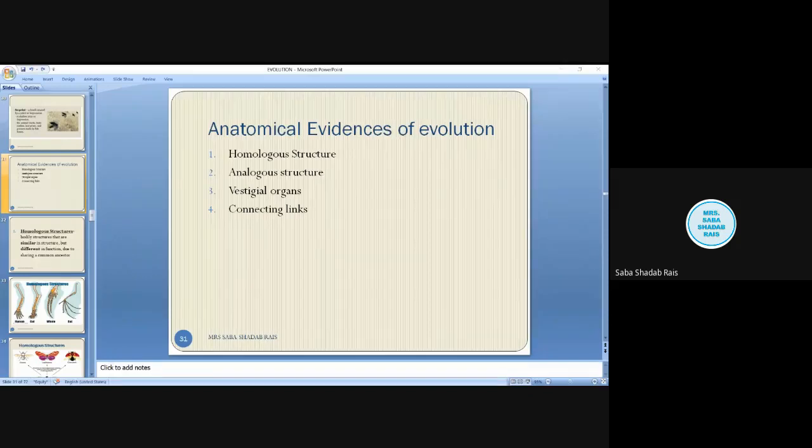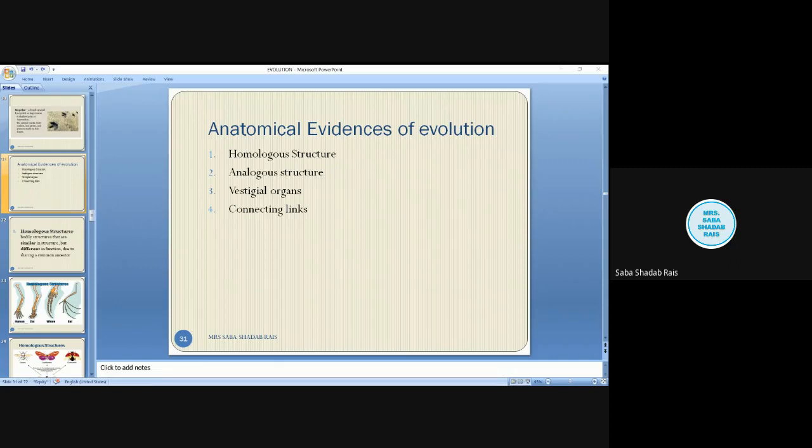The development pattern is the same in homologous structures and different in analogous ones. Similar structure and origin versus dissimilar structure and origin. Add one more point here: homologous structures show divergent evolution, while analogous structures show convergent evolution. So this is about homologous and analogous structures.